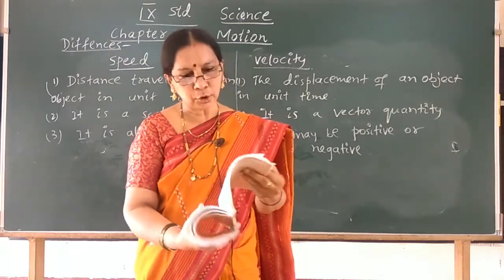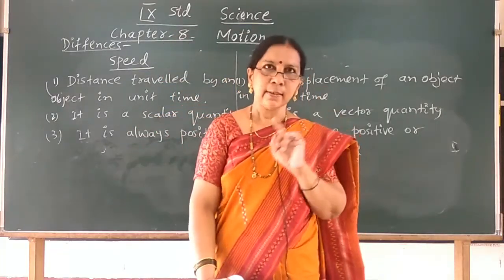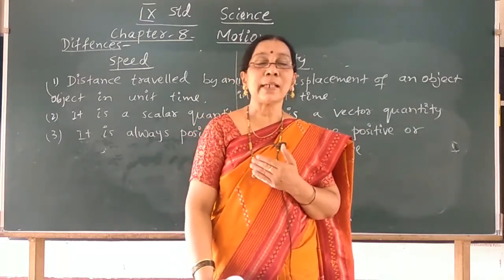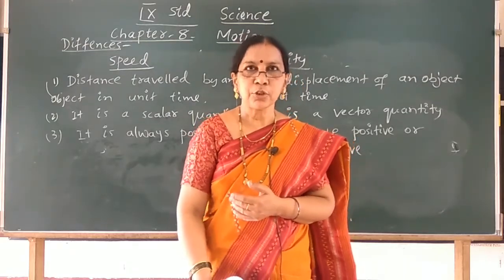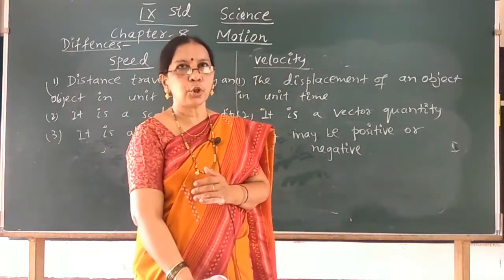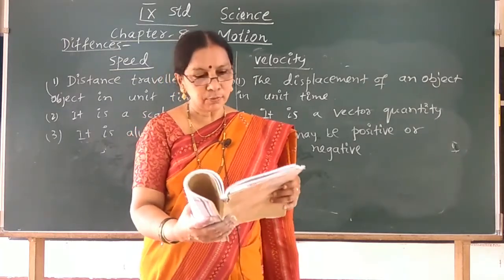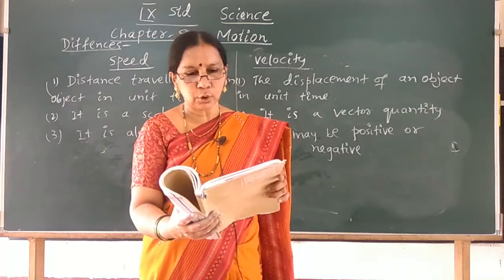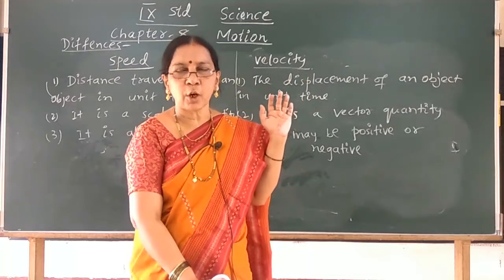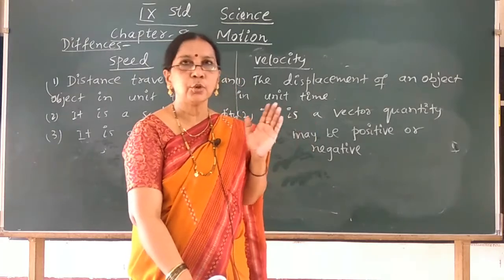And there is another problem. Answer this question. In vehicles, there is an instrument called odometer. What can we find out by using this instrument? Odometer is used to measure the distance travelled by the vehicle. And what does the path of an object look like when it is in uniform motion? In uniform motion, the path of the object is a straight line. So, it looks like a straight line when it is in uniform motion.